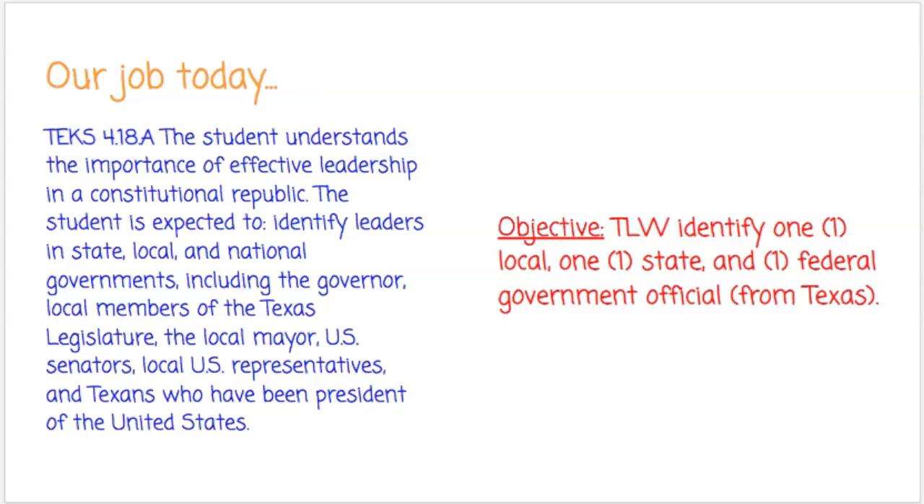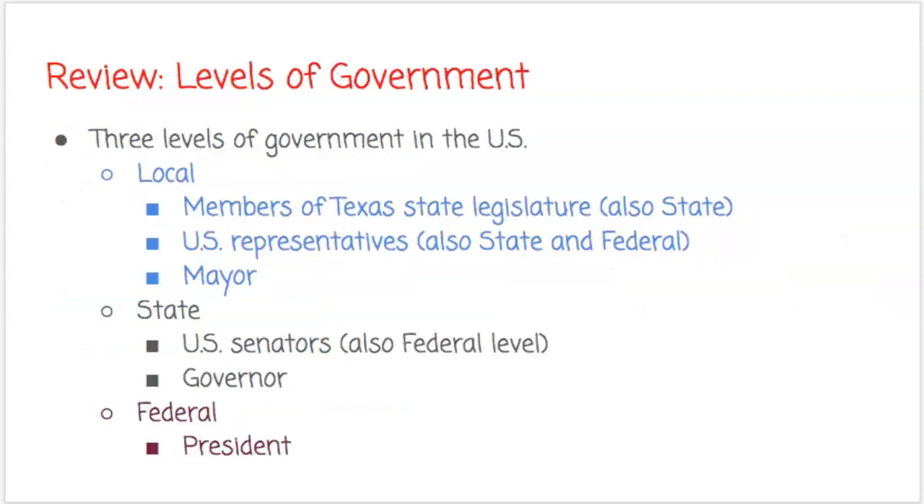So, the objective today is short and sweet. Identify one local, one state, and one federal government official from Texas. So, just to review the levels of government. There are 3 levels of government in the U.S.